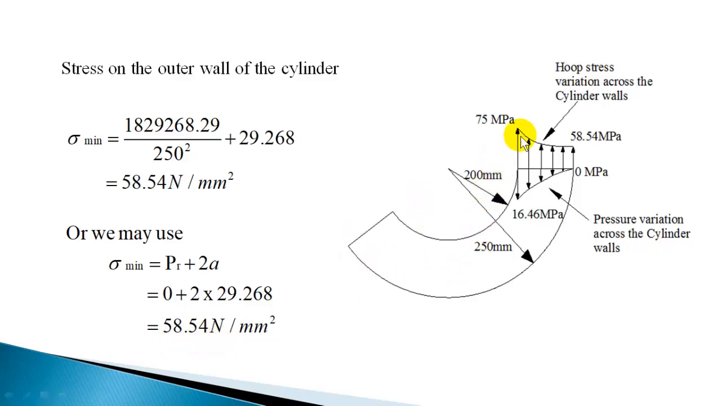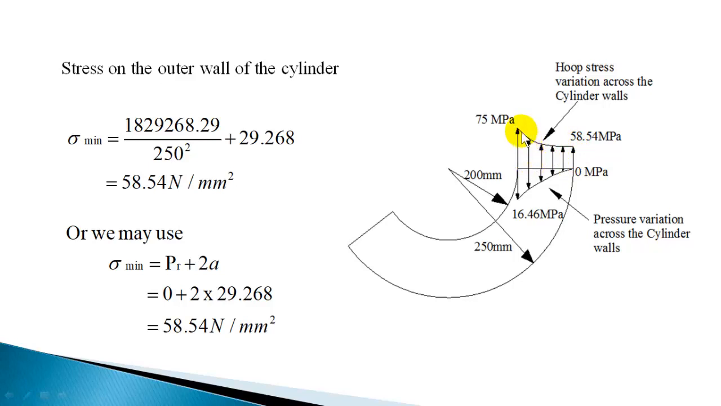So this is a plot showing the variation of hoop stress across the cylinder walls. Inside radius is 200 mm, outside radius is 250 mm. Inside hoop stress is represented here as 75 megapascal, and it varies to 58.54 on the outer walls. So the variation is parabolic. You can show it by a curve. You only represent 75 inside and 58.54 outside.